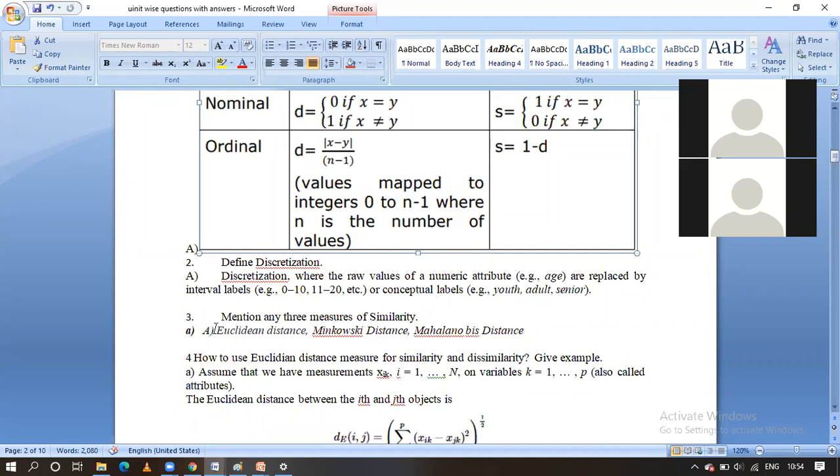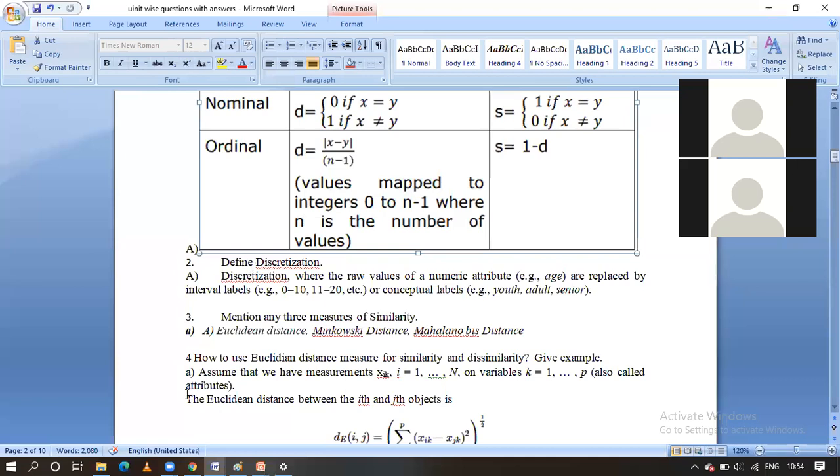Okay, besides these, what other distances do we use? Euclidean distance will be there, Minkowski distance will be there, and Mahalanobis distance. Okay, this question is asked 2 times, guys. In the 8 papers, this question is asked 2 times. We have to write this one as well as this one also. Mention any 3 measurements means you have to write these down.